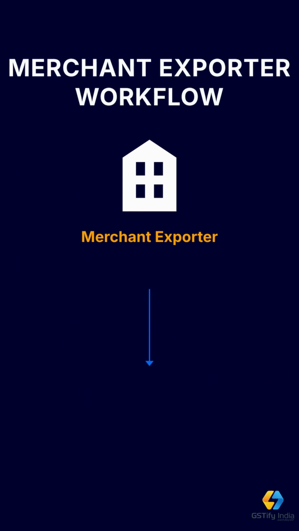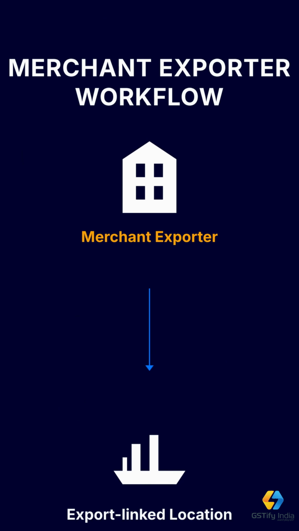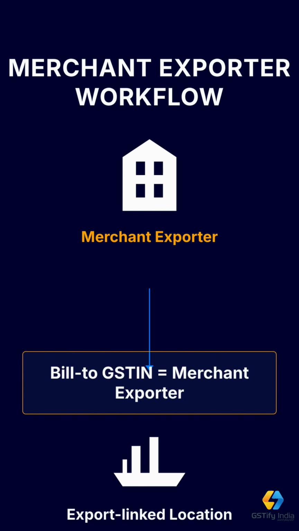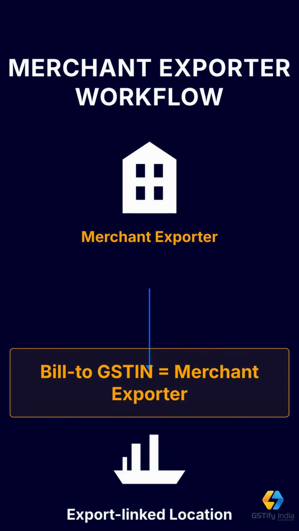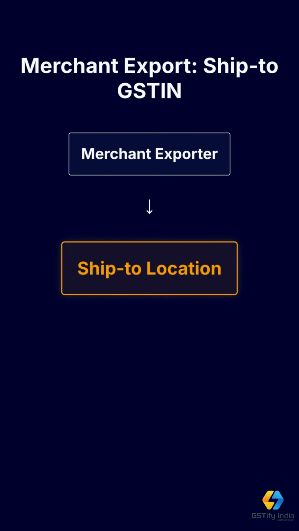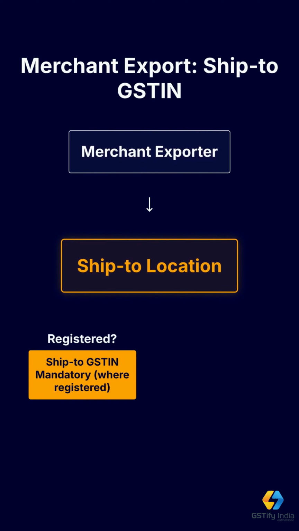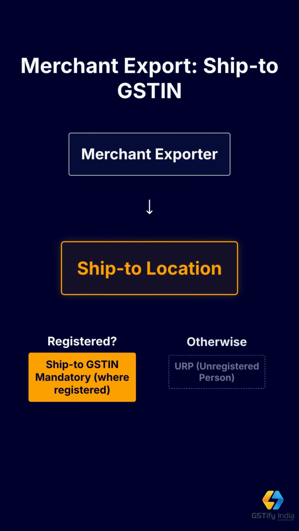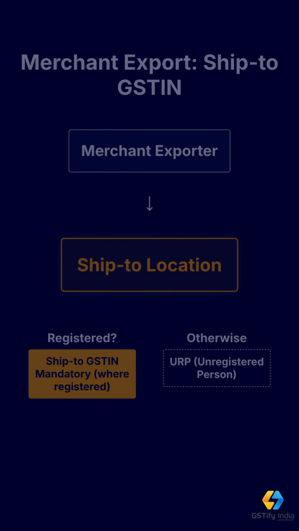For merchant exporter scenarios, where goods are billed to a registered merchant exporter and moved directly to an export-linked location, the bill to GSTIN will be the GSTIN of the merchant exporter. Ship to GSTIN must be captured wherever the ship to location is registered. Otherwise, URP may be used wherever applicable.